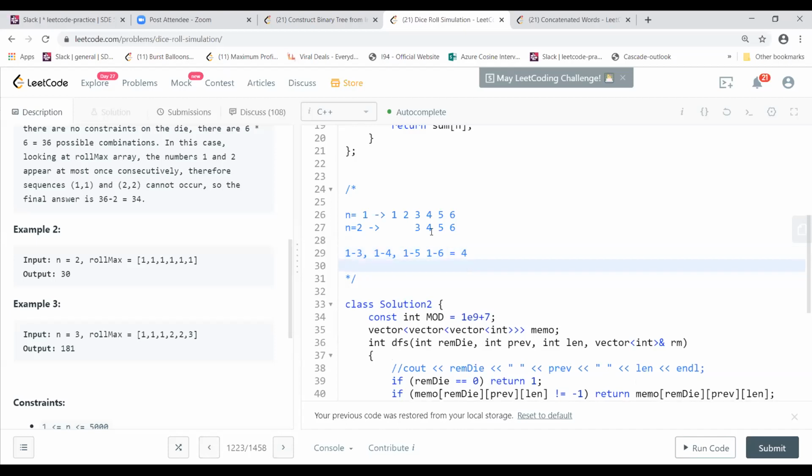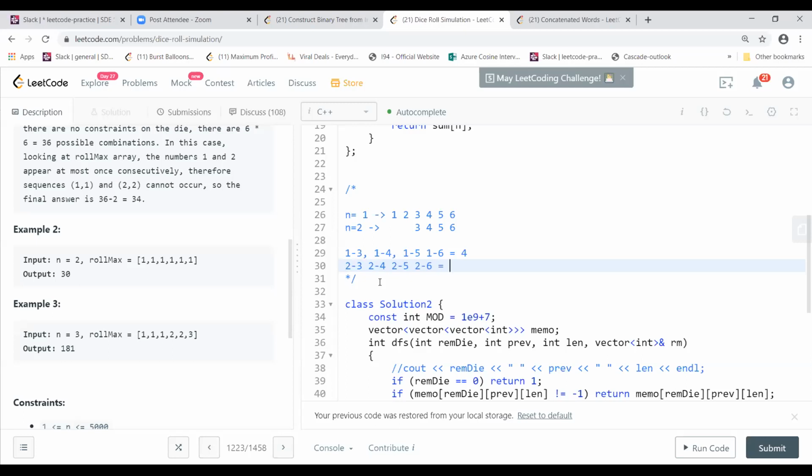1, 3, 4, 5, 6. Okay. 1, 3, 1, 4, 1, 5, 1, 6. Correct. So we have 2, 3. 2, 3, then 2, 4, 2, 5, 2, 6.